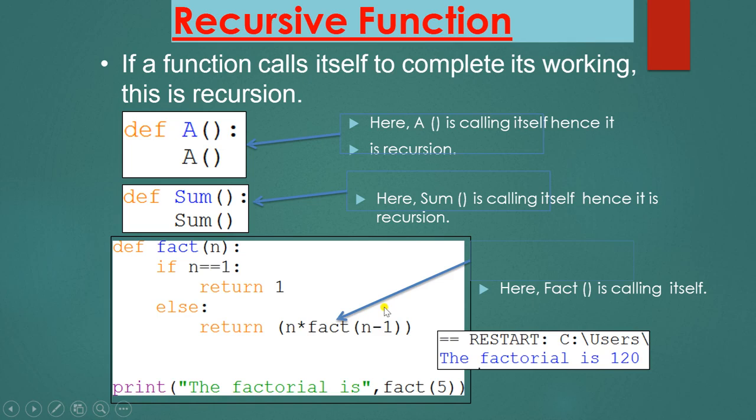Here the function fact is calling itself again and again. When this function calls again and again, it will hold the result, and at the last, when this condition is reached, it will come out of the recursion and the compiler will go back to the print statement and print the fact. So this is the program of factorial of a number.